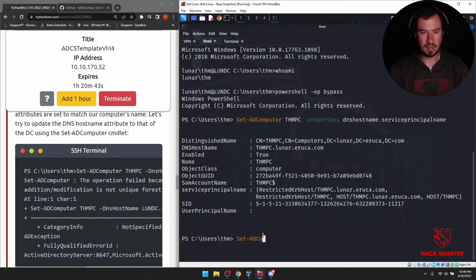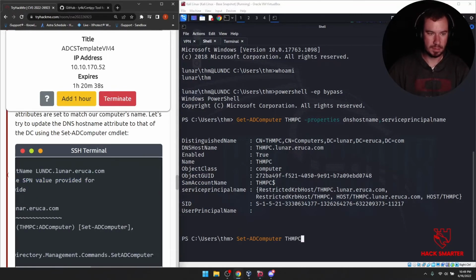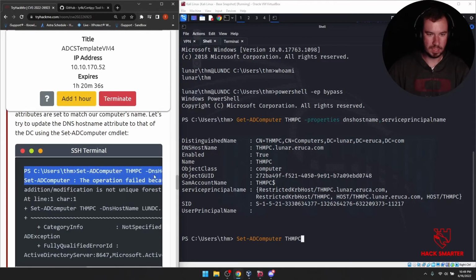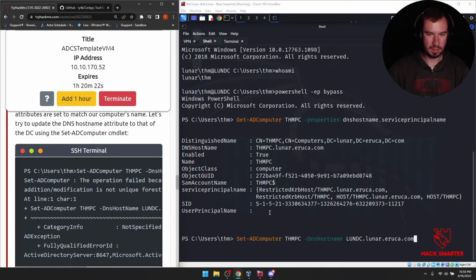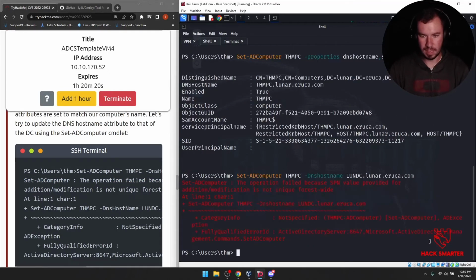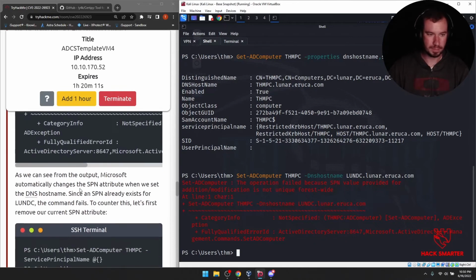Set-ADComputer, specify computer, THMPC. Whoops. And it looks like we add a switch for DNSHostName. And then we're going to set that to lundc.lunar.eruca.com. And I believe this is going to fail. Yeah. It's just showing us that we can't do that right now because we have to clear it first, I believe. The operation failed because the SPN value provided for addition is not unique forest-wide, right?